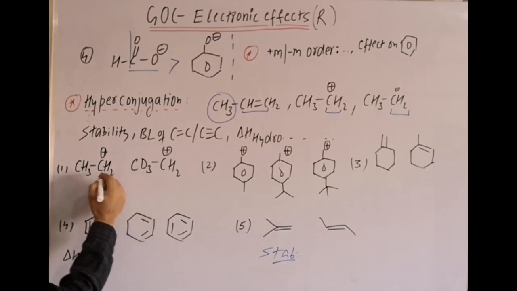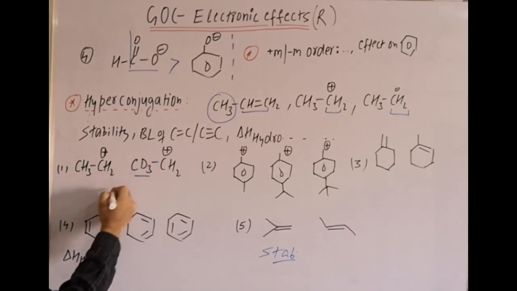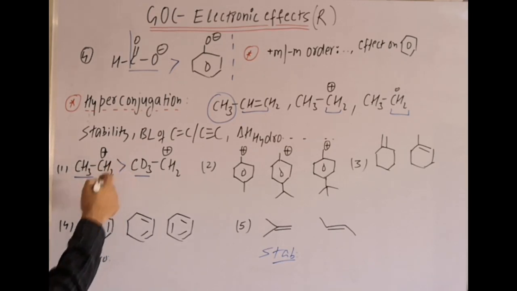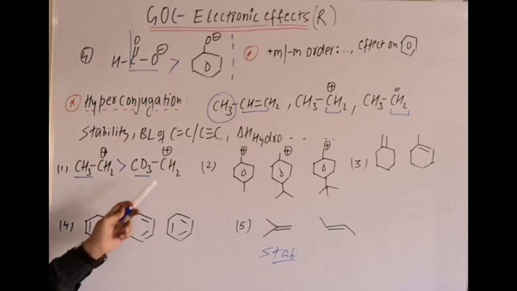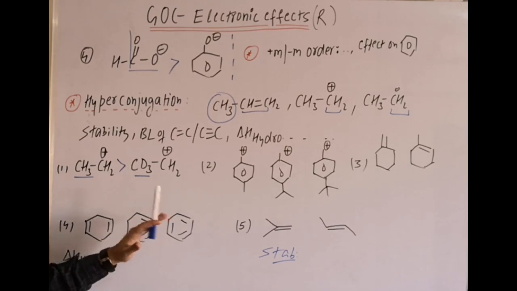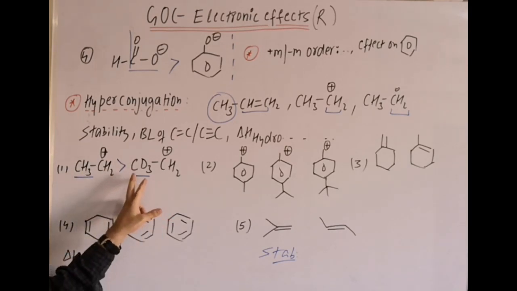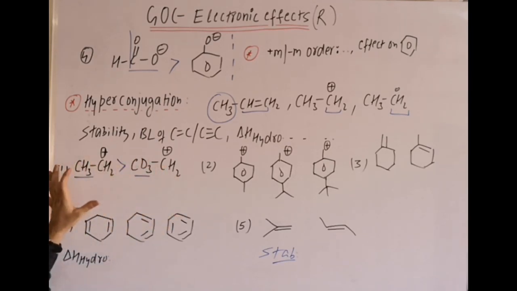Now in the first one, CH2 plus, there are 3 hydrogens, and in the second there are 3 deuterium. The CH bond is weaker as compared to the CD bond, therefore it will participate faster in hyperconjugation. So the first one will be the more stabilized carbocation as compared to the second one. The reason is that the CH bond is weaker as compared to the CD bond, although deuterium has more inductive effect, but we remember the point that hyperconjugation here is more for CH3.